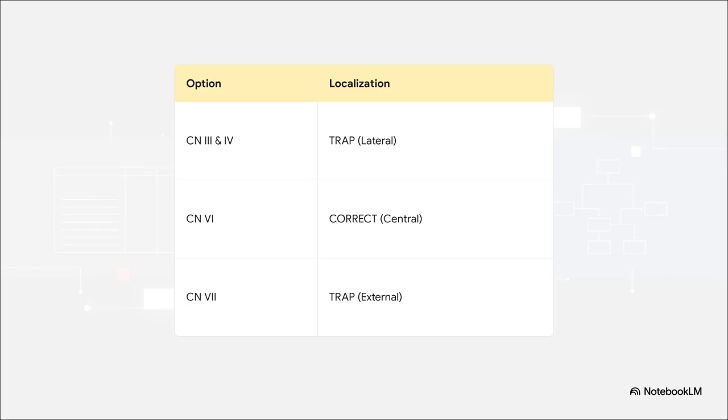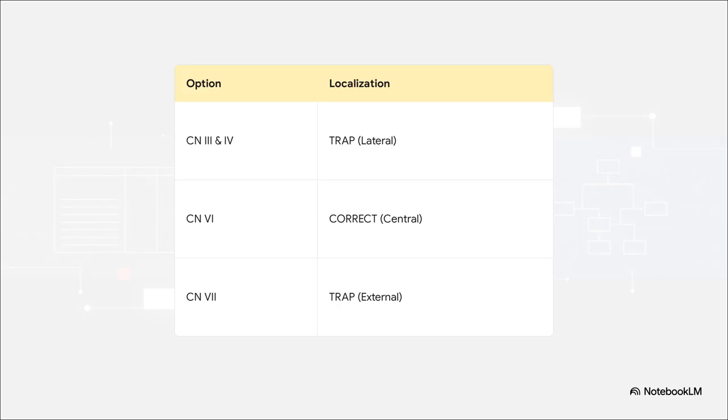Option A, the optic nerve, is a classic trap. It isn't even in the cavernous sinus. Options B and C, cranial nerves 3 and 4, are in the sinus, sure, but they're protected in the lateral wall and fail much later. Option E, cranial nerve 7, controls facial expression, not extraocular movement. So it's option D. The free-floating central position of the abducens nerve, CN6, is what makes it highly susceptible to